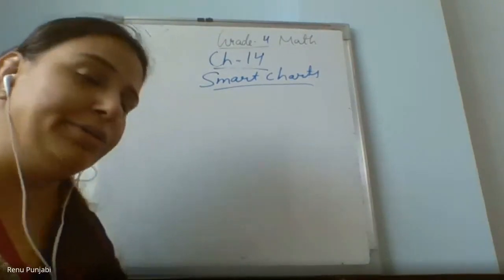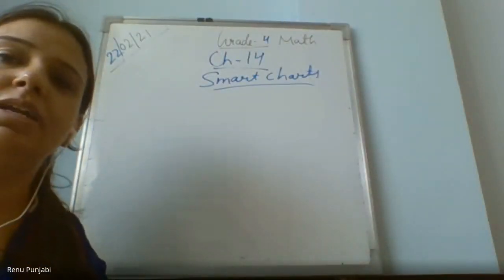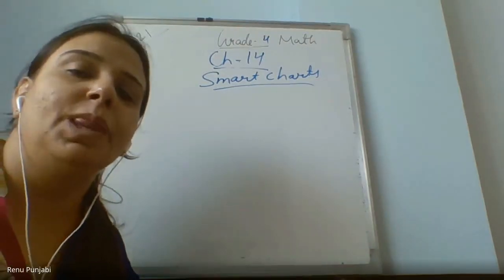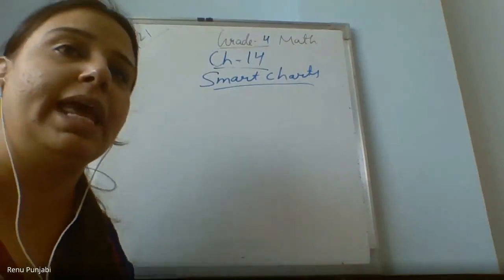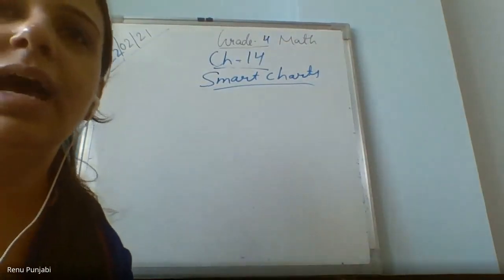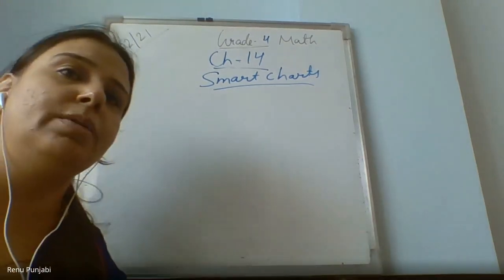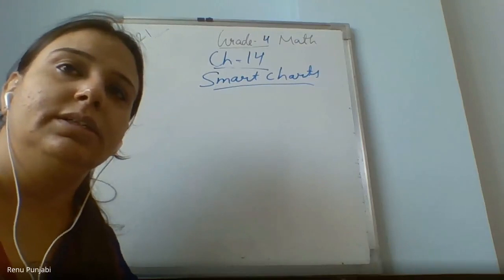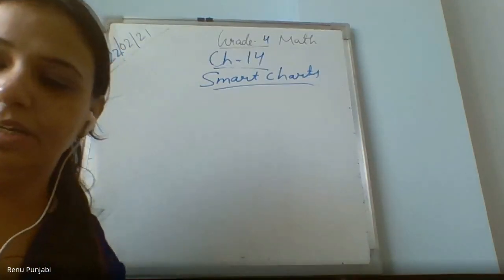Good morning. Now, children, as we know, in our last class we did the pie chart. We have learned about different charts: pictograph, tally marks. Now, this is our last chart. We are going to learn about the bar graph. This is also called a bar chart. Please see here. Everyone should be attentive here, please.